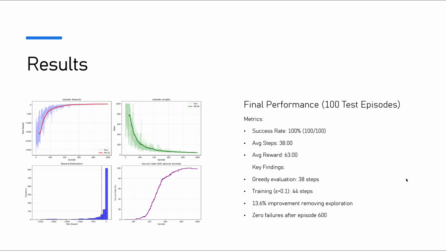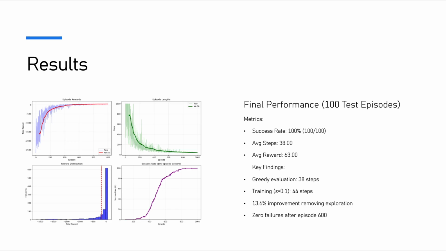Notice the performance gap between training and evaluation. Training averages 44 steps with epsilon 0.1 exploration, while greedy evaluation achieves 38 steps. This six-step improvement demonstrates that residual exploration during training leads to slightly suboptimal paths.